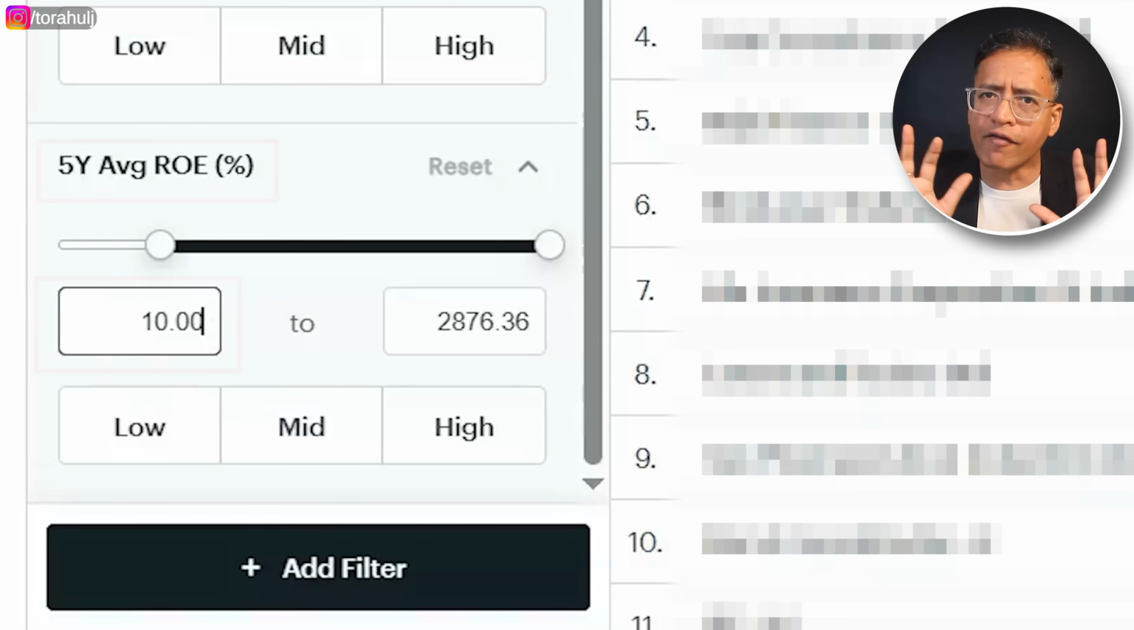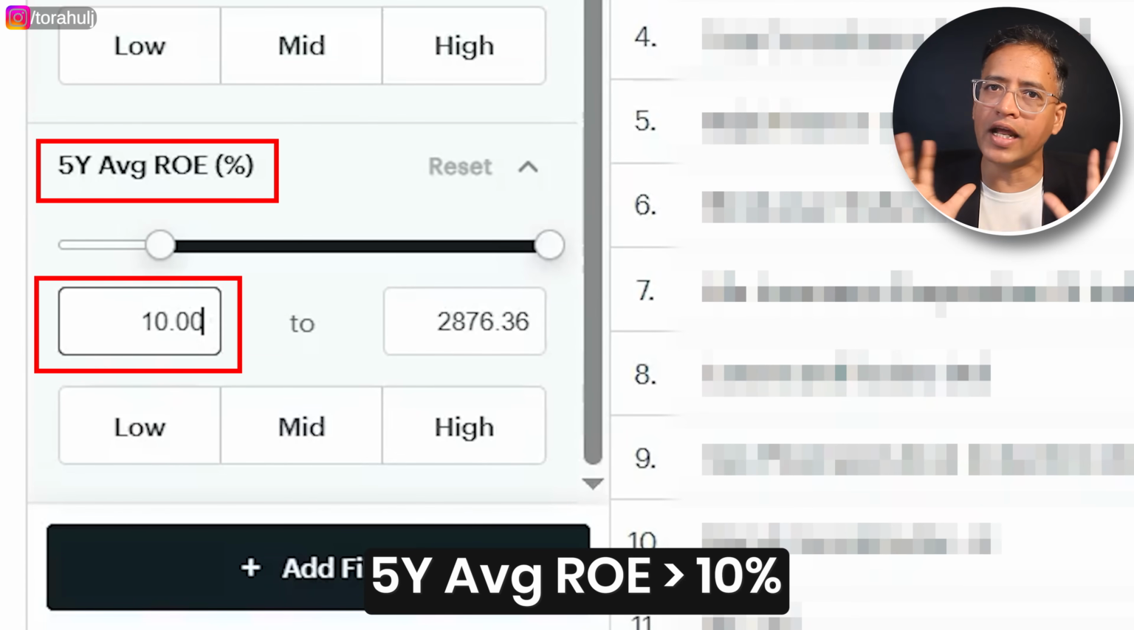Now this 10% could be 12%, 11%, 9%. It really depends on you. You can just play around with this. I've gone ahead with the rounded number of, let's say, 10% or more.